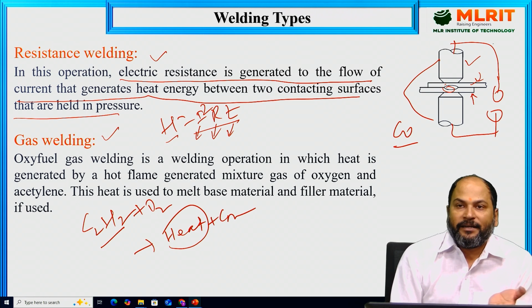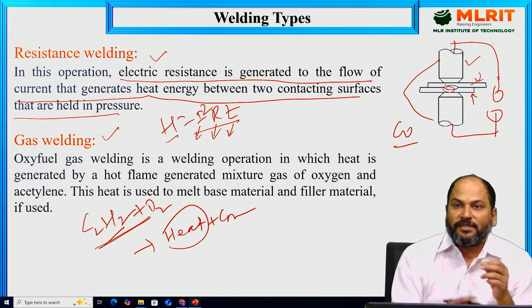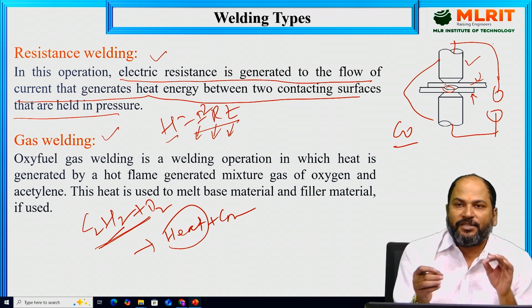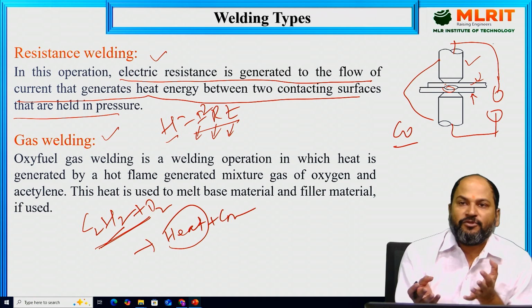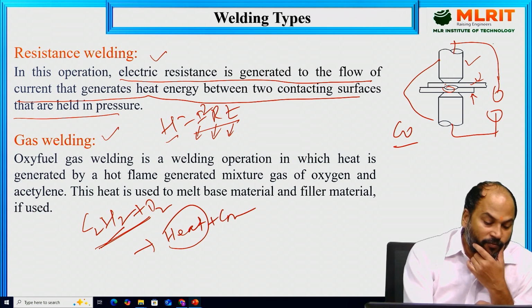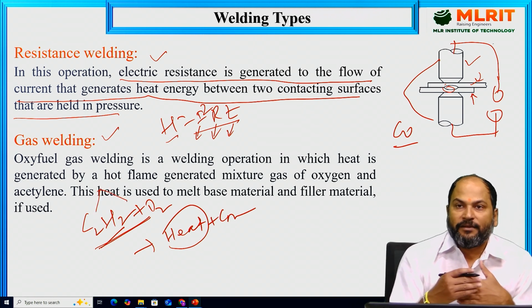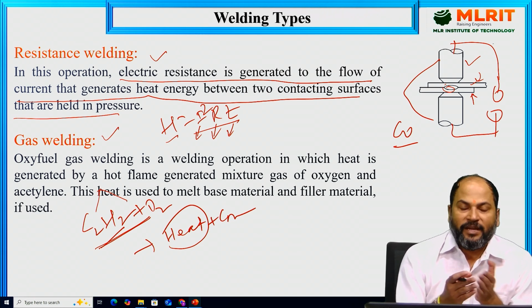Okay, now, we'll see later this reaction actually happens at two zones. One is known as the inner zone and one is the outer zone, and the temperature of these two zones will be different, and also different kinds of flames will be there. Now it may be an oxidizing flame, it may be a reducing flame, it may be a neutral flame, depending upon what volume of acetylene and what volume of oxygen we are mixing together and then igniting over there. So depending upon their volume or their quantity, different flames will be generated.